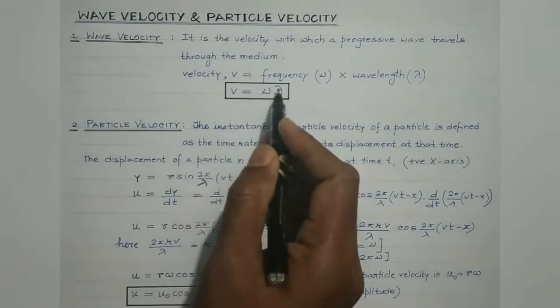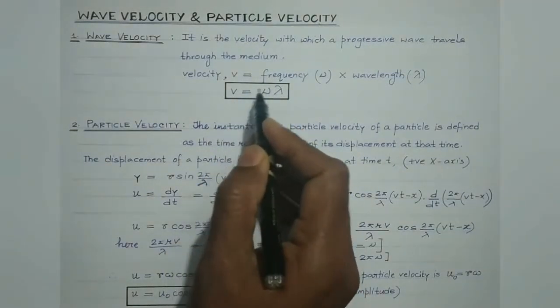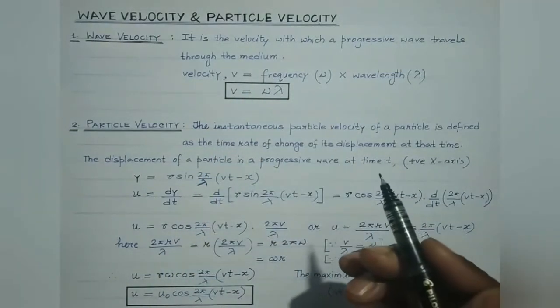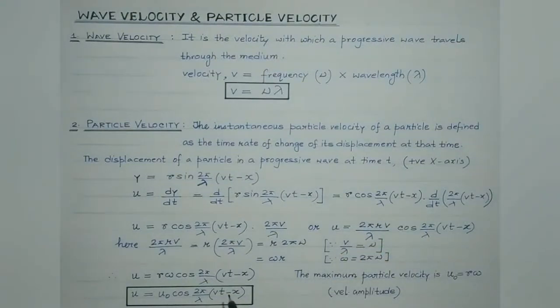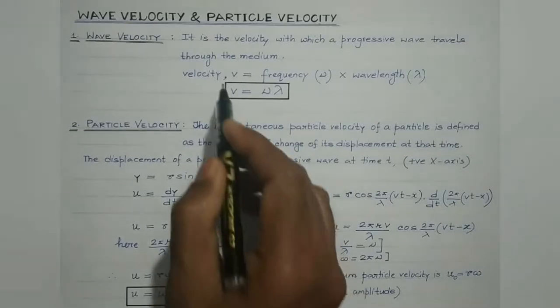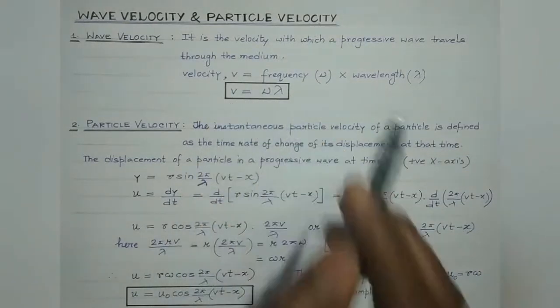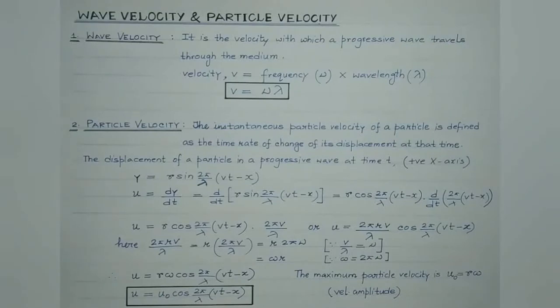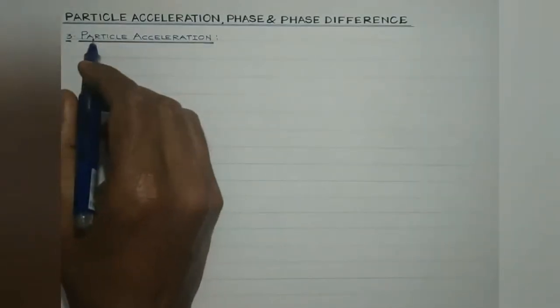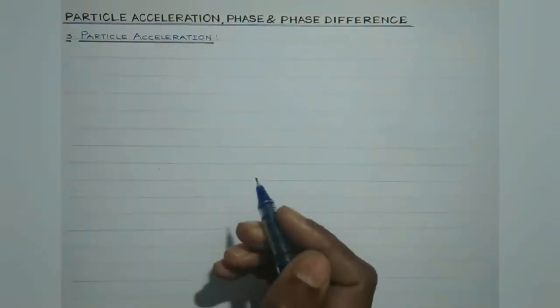So here, students, the particle velocity varies simple harmonically with time t, whereas the wave velocity is constant in a given medium. Clear? So obviously, particle velocity is maximum when it passes through the mean position, and at the extreme position it momentarily stops. So there it will be 0. So particle velocity varies with time, while wave velocity in a medium is constant. Now let's find an expression for the particle acceleration.